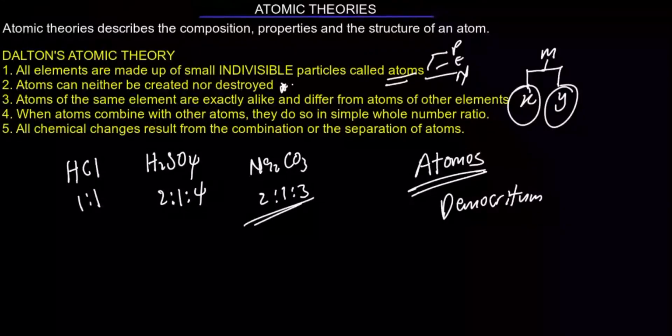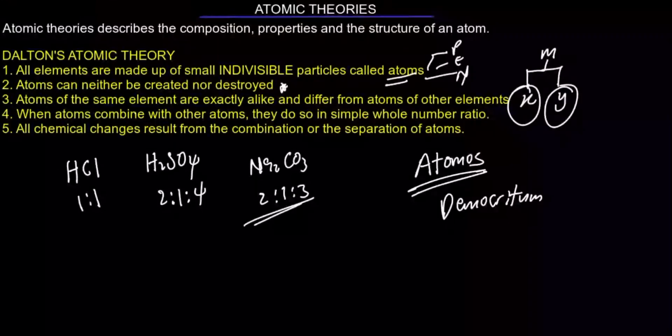Next, atoms can neither be created nor destroyed. The only problem with this theory is that in chemical reactions, it is very possible that atoms can neither be created nor destroyed, correct? But what of nuclear reactions? It did not state that this holds in chemical reactions only, which would have been correct. But what of nuclear reactions, where we study nuclear fission and fusion? Atoms are created and atoms are destroyed in nuclear reactions.